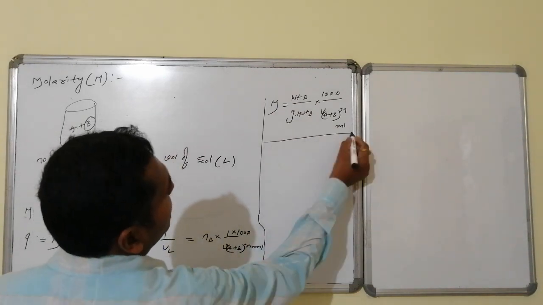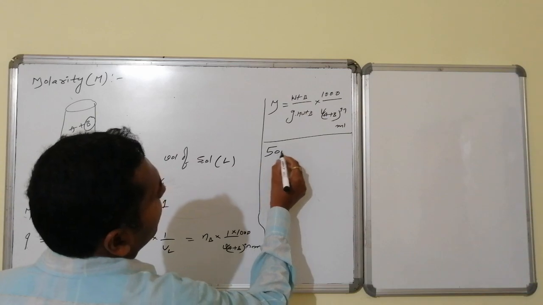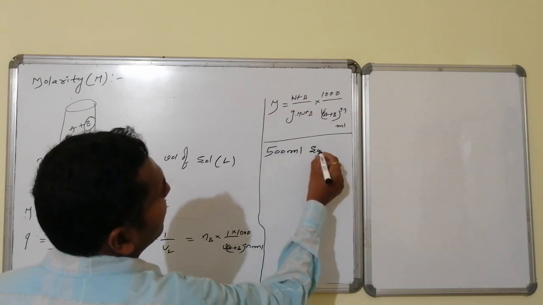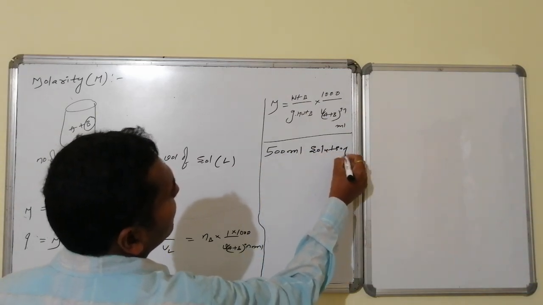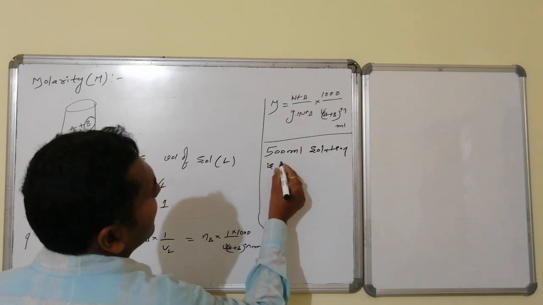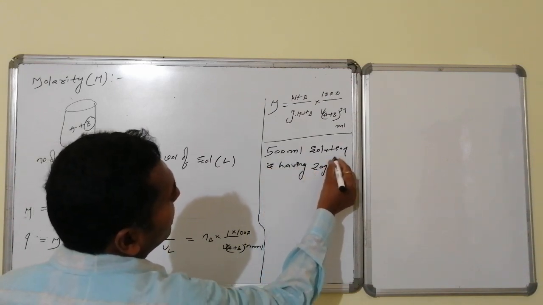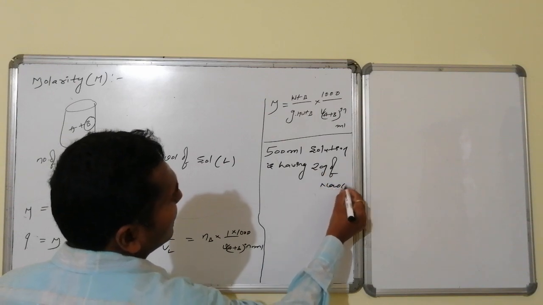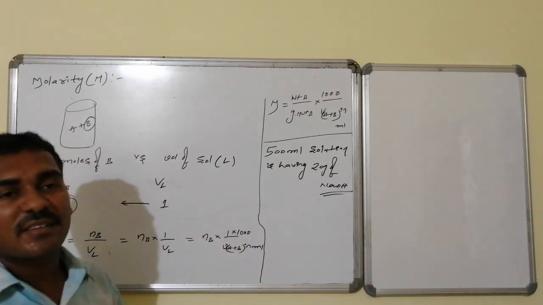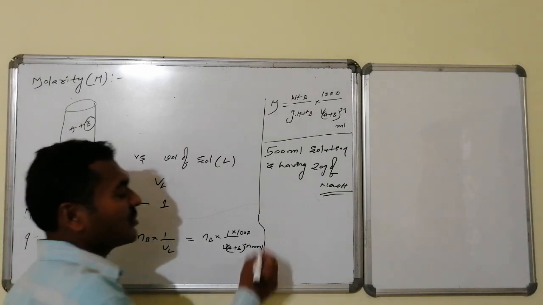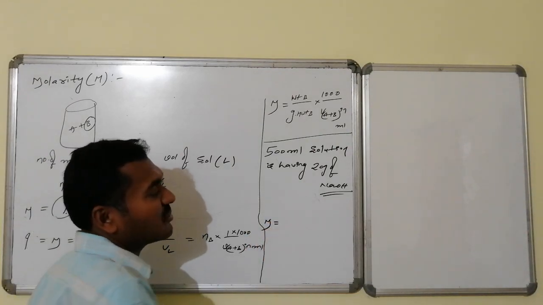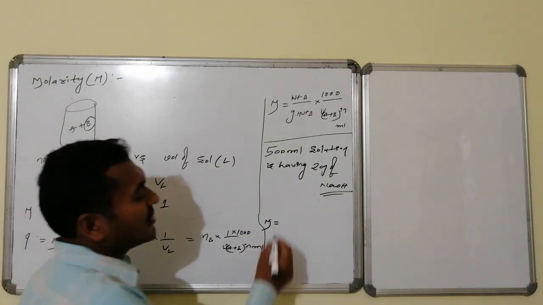There is a solution of 500 ml. This 500 ml solution has 20 grams of sodium hydroxide. You are asked to calculate the molarity of the sodium hydroxide aqueous solution. Molarity becomes equal to the weight, 20 grams.